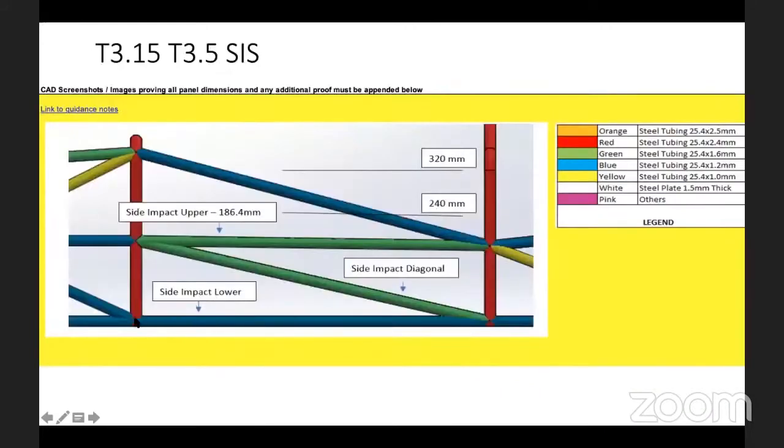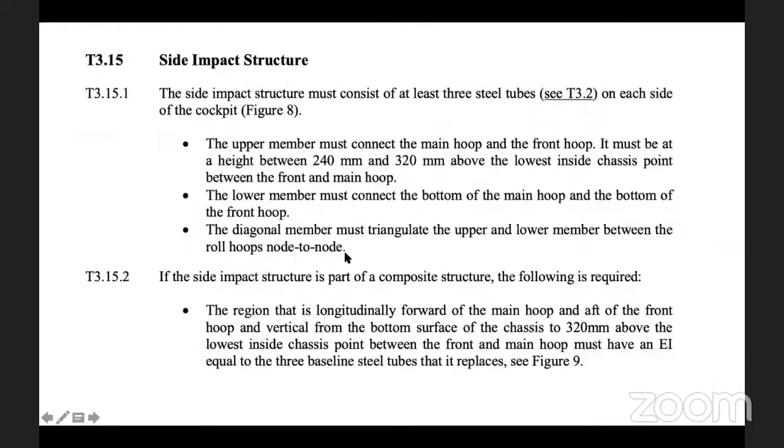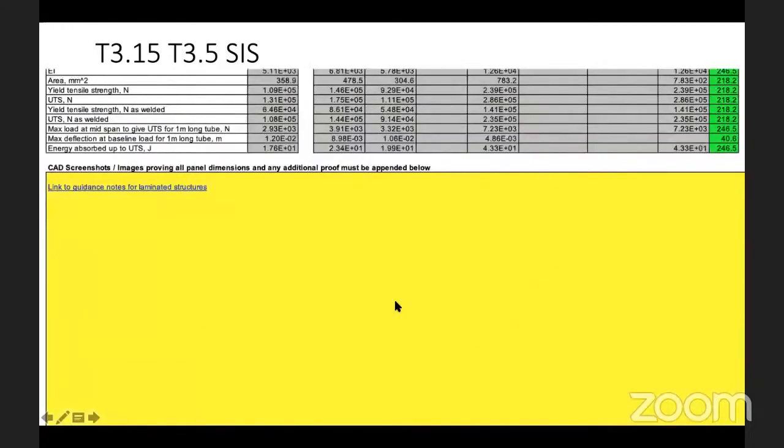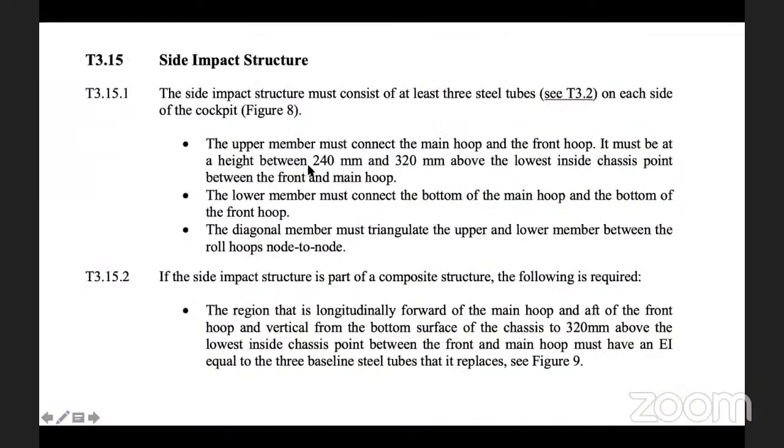Okay, it's good to go. It is connected to the lower member on both sides, and the diagonal member must be triangulated between the upper and the lower member. If I go back, okay, if this is considered to be an upper member, it is triangulated. But the question is open here. What is the first need here? It has to be between 240 to 320 mm.